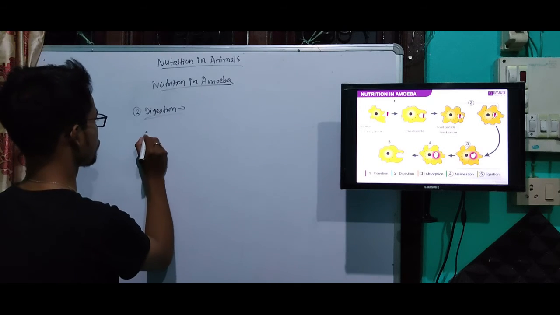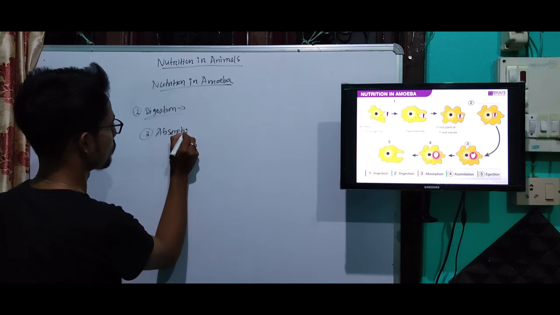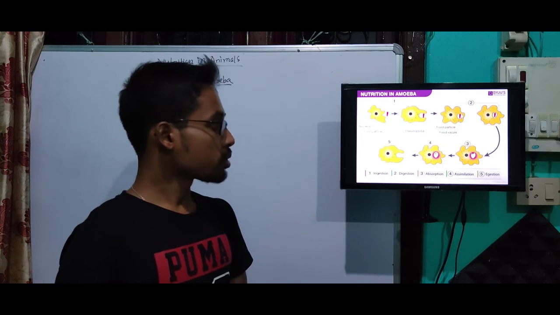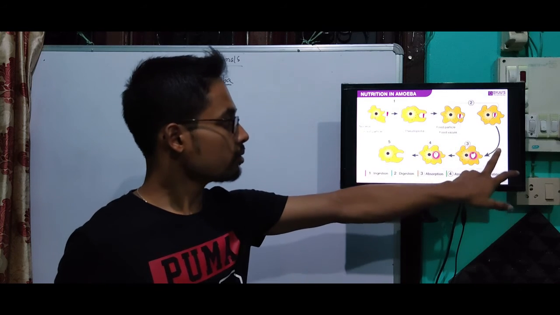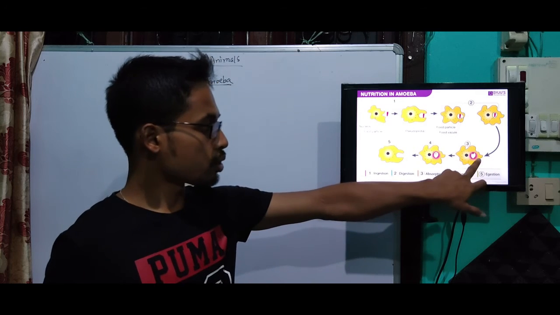Now absorption. In absorption, step number 3, what will happen in absorption?